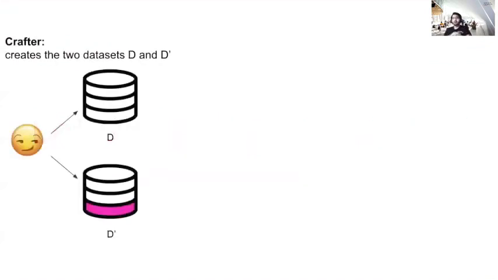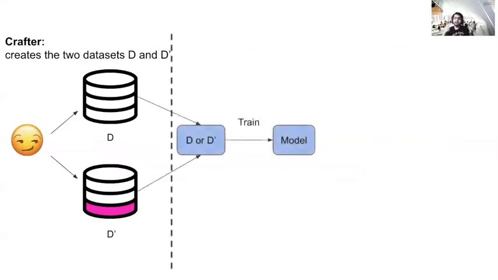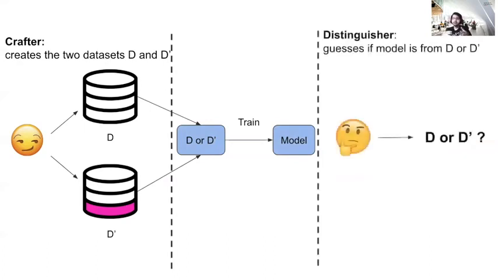So in this paper, we are going to model this interaction between the adversary and the model trainer as a game where we have a few entities. One is the crafter. The crafter will create two datasets D and D prime as mentioned in differential privacy, and there will be only one difference between D and D prime, which would be the differing instance. Then we send these two datasets to the model trainer. The model trainer will train a model on one of D or D prime at random, and then we have the distinguisher who wants to guess if the model was trained on D or D prime.